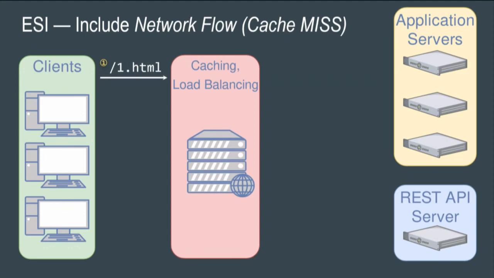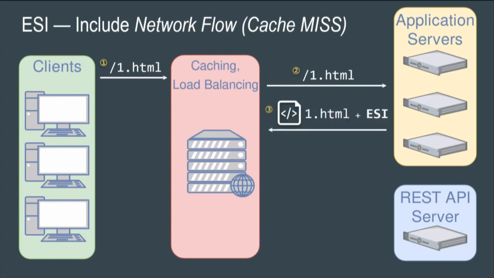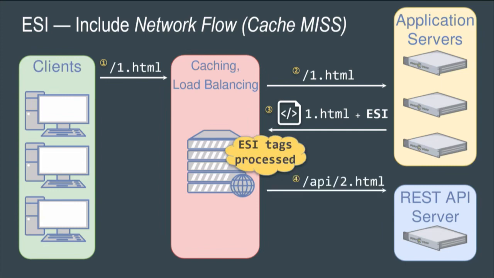It has to go and get it. So this is done through the upstream server. The load balancer requests this file from the application server. This is sent back with an ESI tag saying, hey, please fill in the blanks with 2.html. So this tag is parsed on the caching server, and the side request is sent to the API server. Now the API server responds with the contents of page 2, and the ESI engine is able to fill in the blanks.